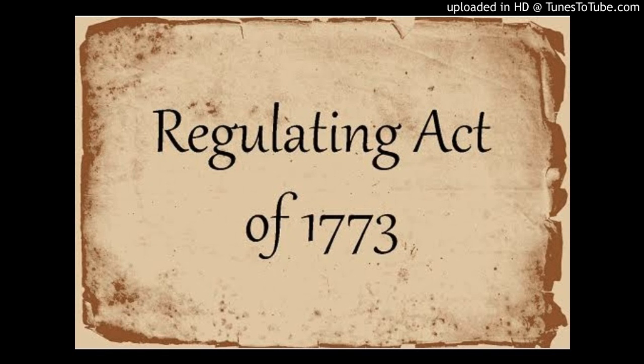Let me add the last thing which was done through this Act. You have heard there is a term called Court of Directors. Basically, the Court of Directors were the people who were chosen by the shareholders of the company. These Court of Directors were 24 in number.